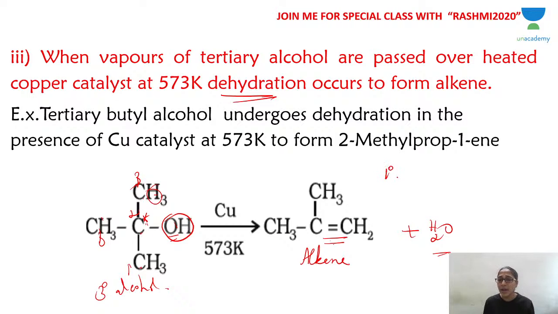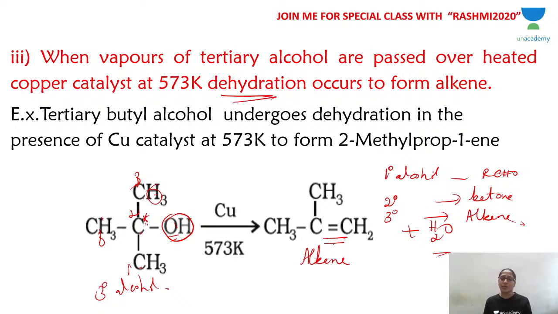So remember, primary alcohol will give you aldehyde, secondary alcohol will give you ketone, and tertiary alcohol will give you an alkene. This is the product of oxidation. With copper at 573 Kelvin, primary and secondary undergo dehydrogenation, while tertiary undergoes dehydration, where we remove water. Between the carbon which has OH and the carbon which loses H, there is a double bond.